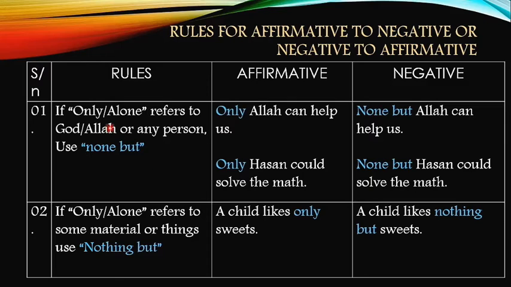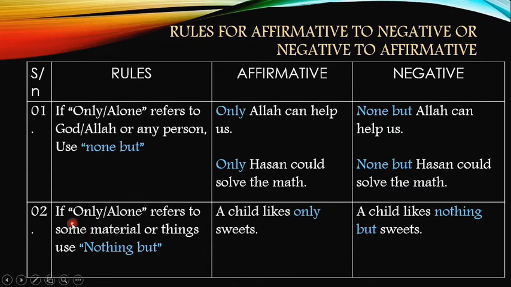So the first rule says, if only or alone refers to God or Allah or any person, we have to use none but to change it into negative. For example, only Allah can help us. None but Allah can help us. Here, instead of only, we have used none but. Only Hassan could solve the math. None but Hassan could solve the math.